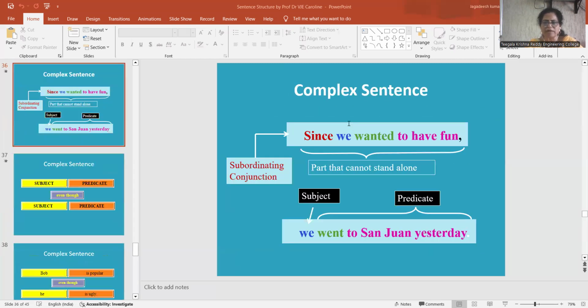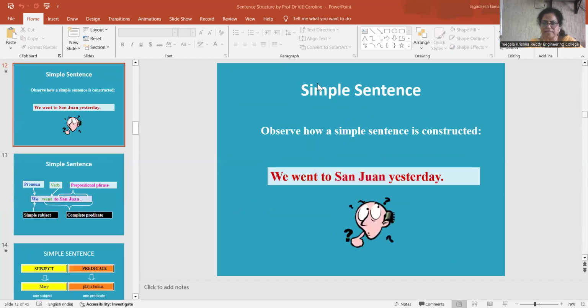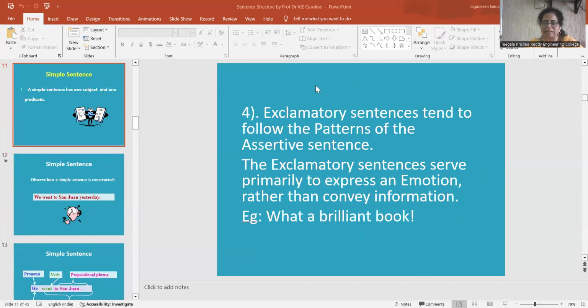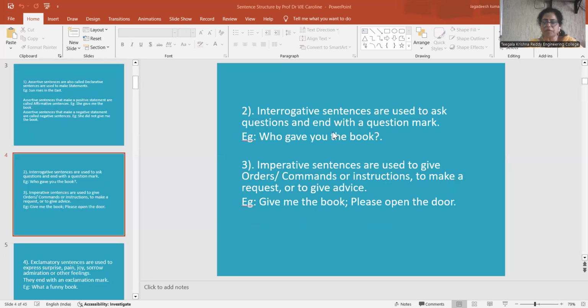Okay, I hope you understood. We have learned the different types of sentences based on the pattern, and we have learned the structure of a sentence. You know very well the learning of sentences is very important, because you have to learn perfectly, especially engineering students, as you will be writing records, projects, and attending presentations.